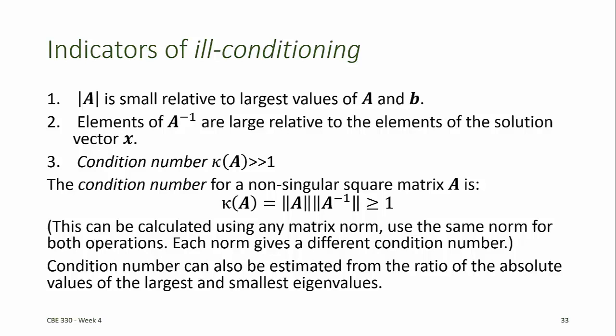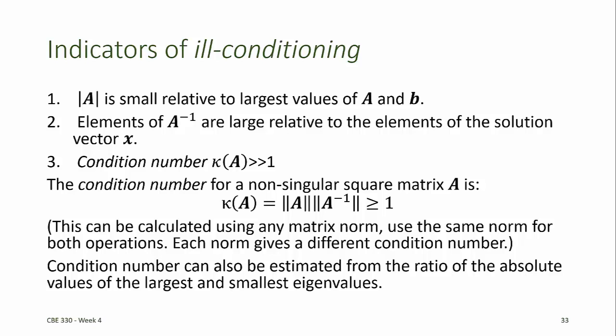If the determinant of the coefficient matrix A is small relative to the largest values of the matrix A and the vector B, then the system may be ill-conditioned. Furthermore, if the elements of the inverse of A are large relative to the elements of the solution vector X, then the system may be ill-conditioned.